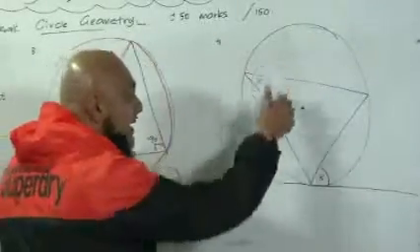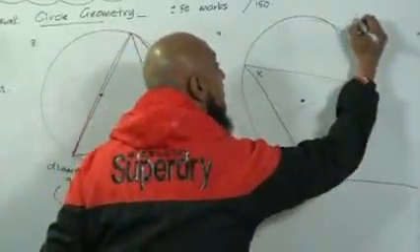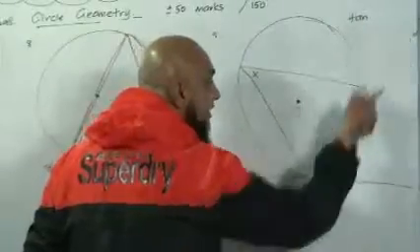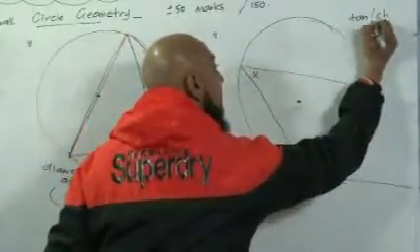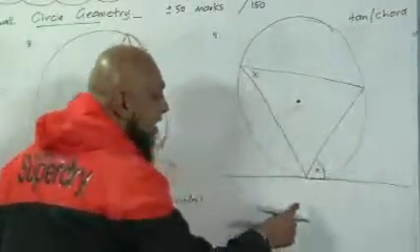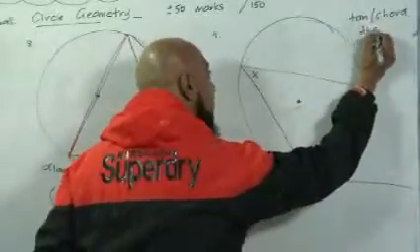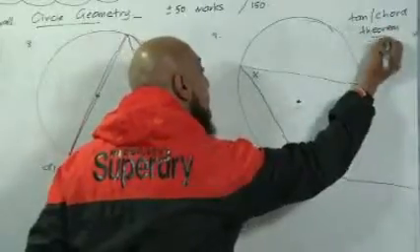And we know that this here is called the tangent-chord theorem. So I'm just going to write it here. Tangent, chord. So here we have the tangent-chord theorem. And what does this theorem state?